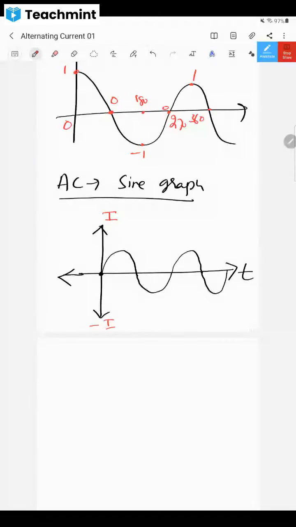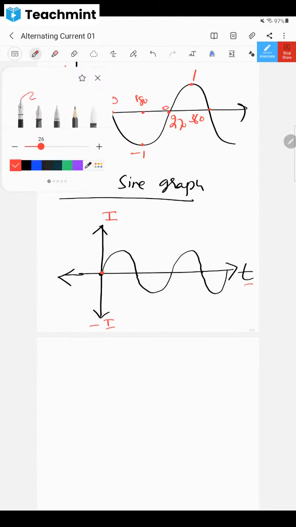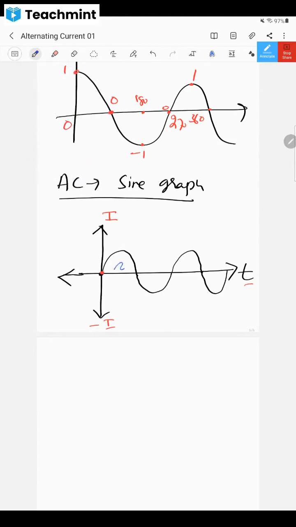Time can never be negative, so that's why I'm writing only time this side. Look at this, every moment it is changing like this. I think you can see the cursor also. If you're not able to see the cursor, I will show you. This is how it moves.